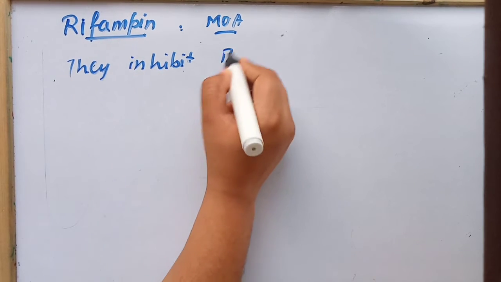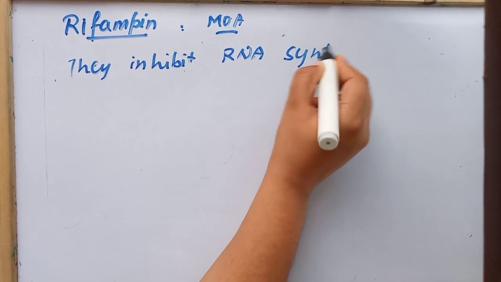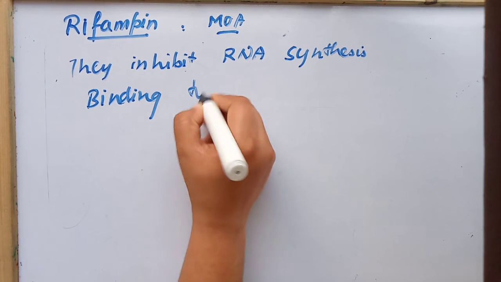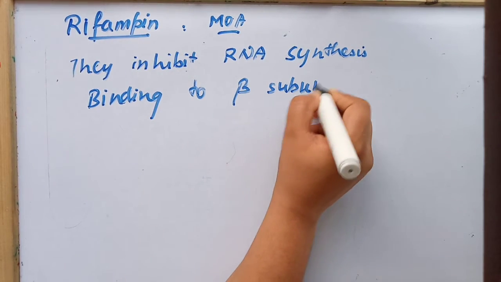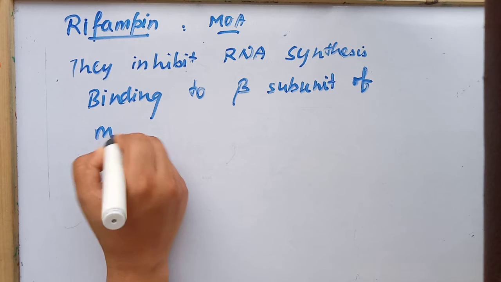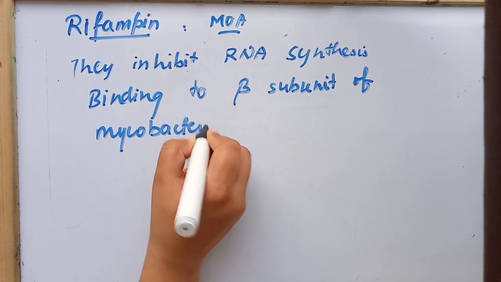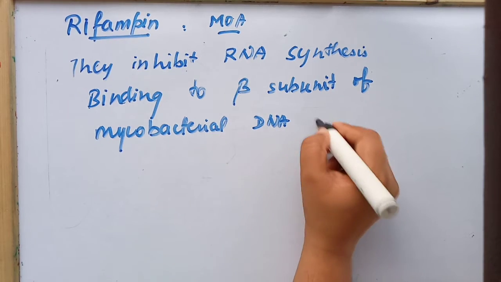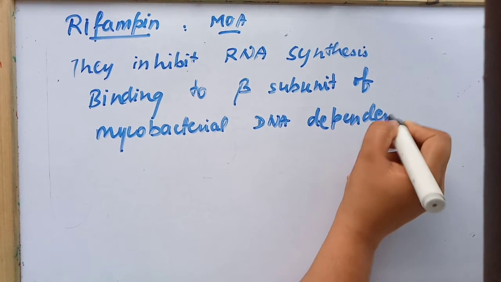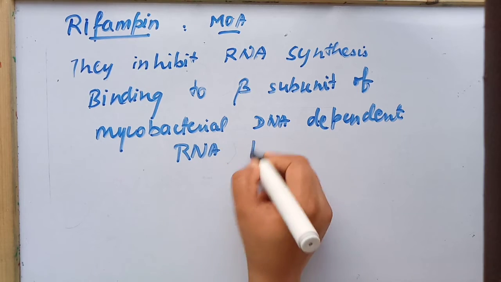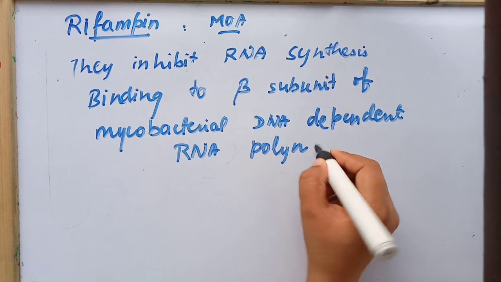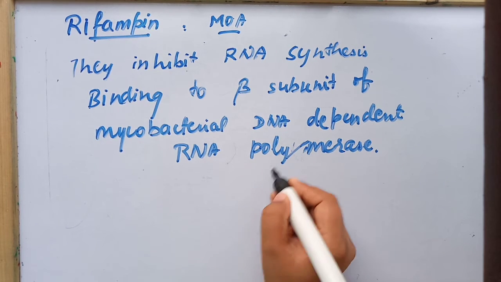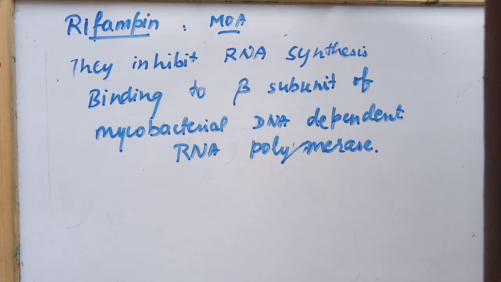Okay, rifampin. How does rifampin act? It inhibits RNA synthesis by binding to the beta subunit of mycobacterial DNA-dependent RNA polymerase, which is required for the synthesis of RNA.